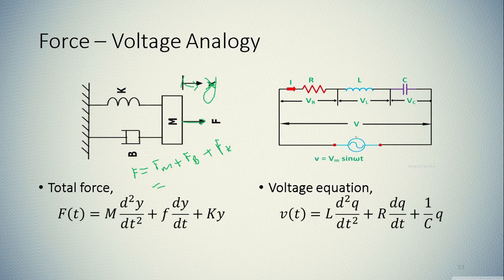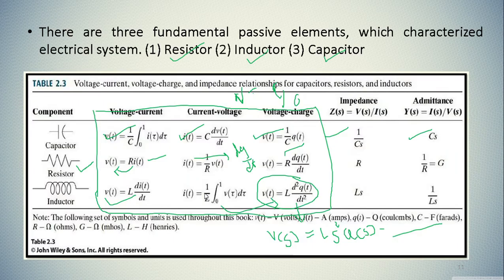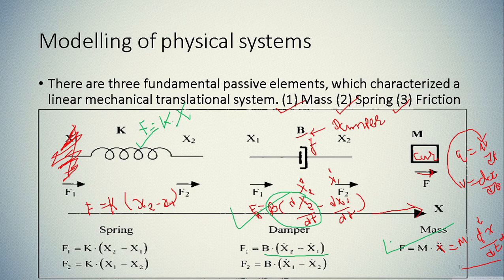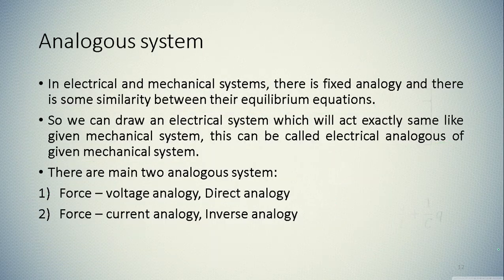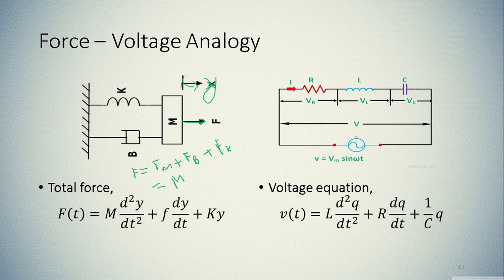So first, the force due to the mass element will be, here we have used displacement y, and earlier we had displacement x, so just change y with x, it will be the same thing, don't worry, x is equal to y. Recall this equation: the force due to the mass element is nothing but m into d square x by dt square. So put this equation right here. The force due to mass is m d square y by dt square.